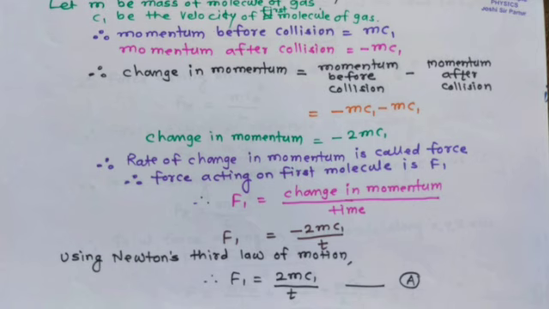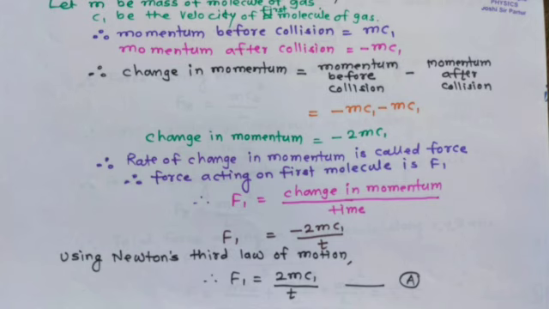Therefore, the change in momentum, which is the momentum before collision minus the momentum after collision, is m C1 minus (minus m C1), so the change in momentum is 2 m C1 in magnitude. The rate of change in momentum is called force.